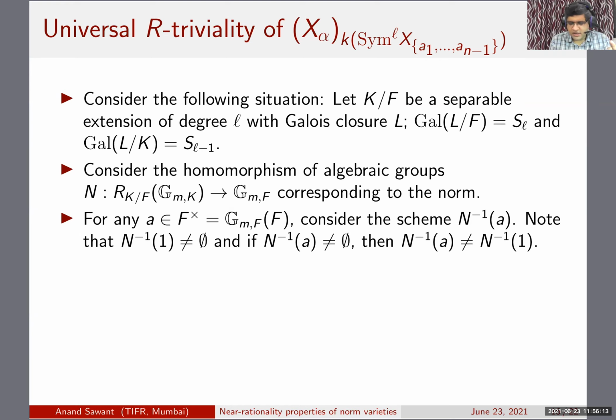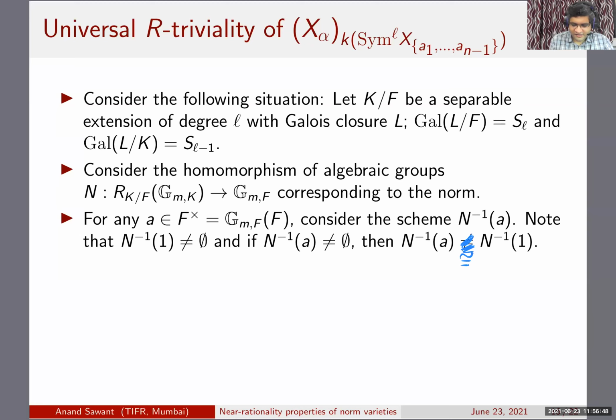the norm 1 torus. By the way, there is actually a typo over here. I should have written that if it has an F-rational point, then this is isomorphic to the norm 1 torus. So the norm hypersurface, norm equal to A, is isomorphic to norm equal to 1. That's what I should have written. Sorry for the typo.